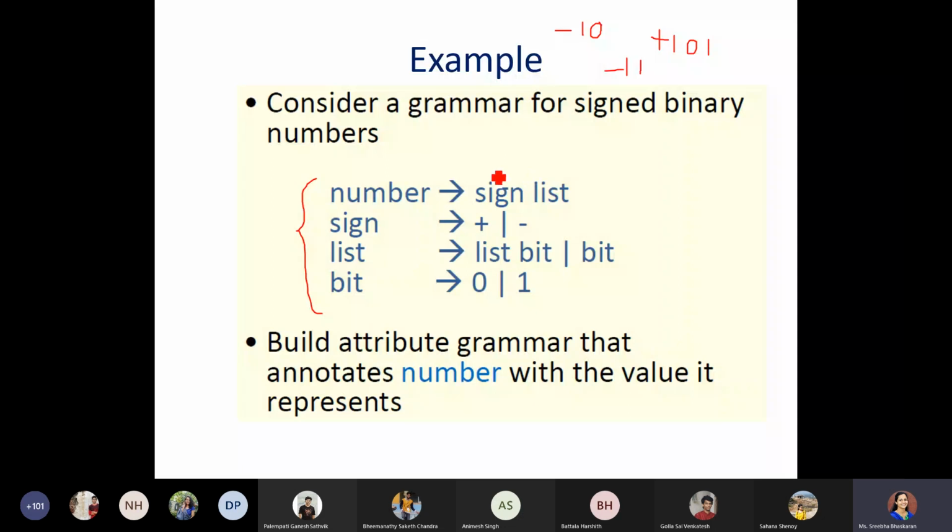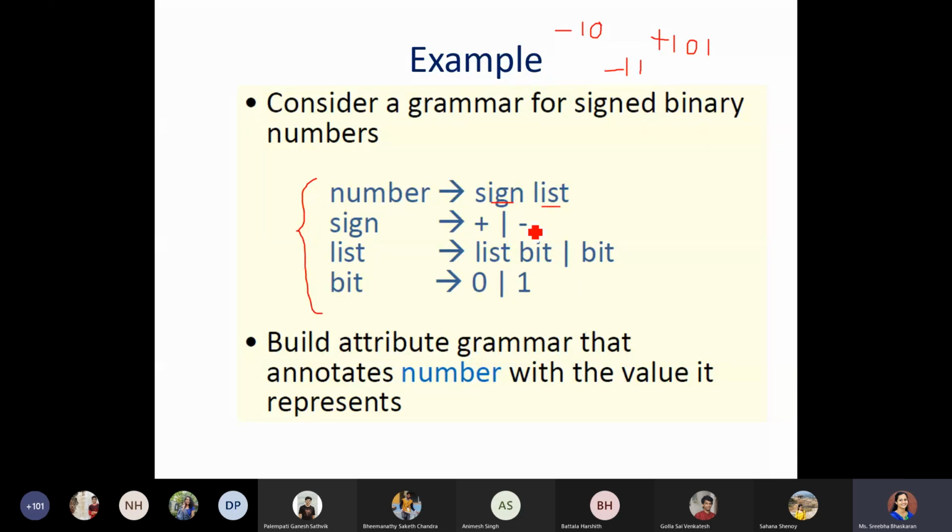So we start with the production rule for number. A number has the sign followed by the list, the list of binary digits. What is the sign we are expecting? I'm expecting positive or negative. I didn't give epsilon here. I should have either a positive or negative sign.